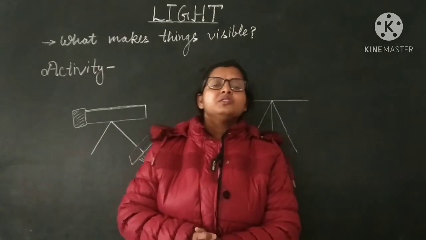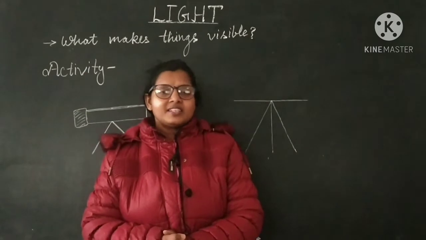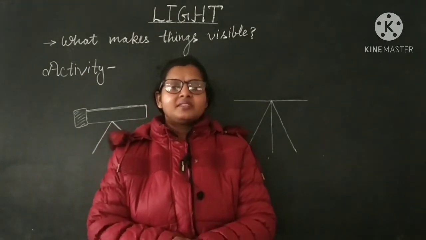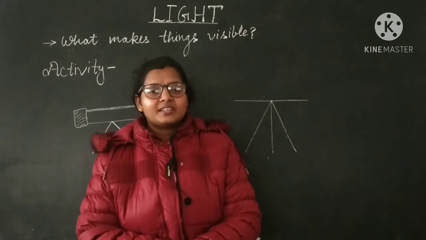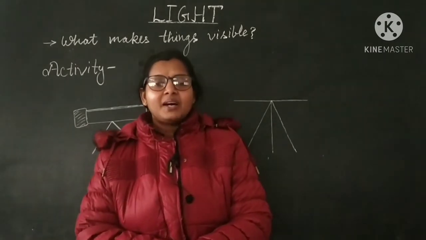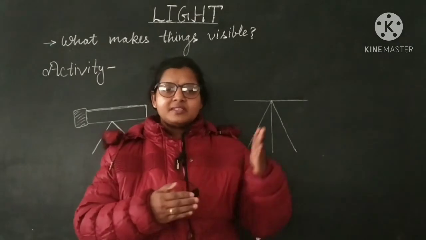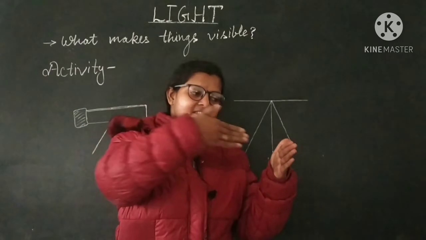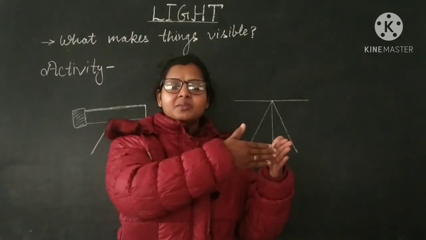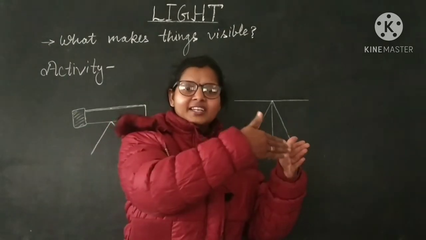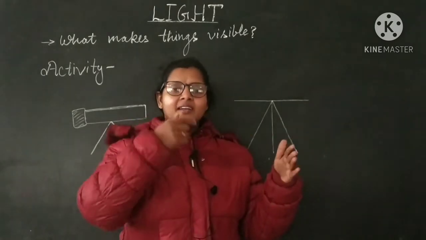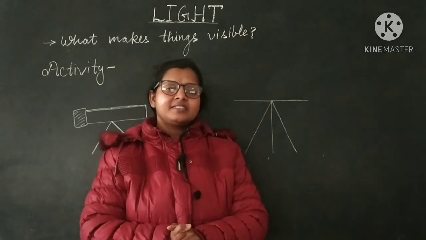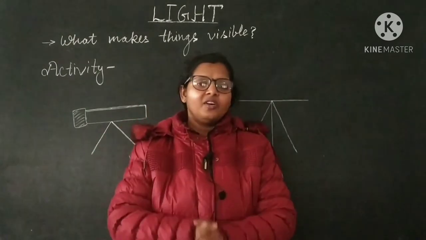At first, from the light source, rays of light move and strike that opaque object and then bounce back. This bounced ray will reach our eyes and then we can see that object.